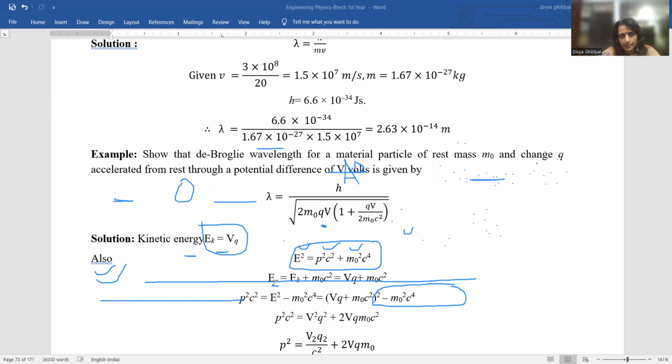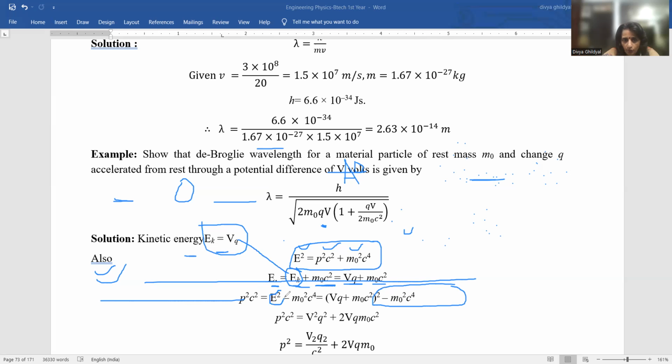So the total energy becomes equal to the kinetic energy plus my rest mass energy m0 c square, where m0 is rest mass. We have done it in relativity. So we put E and EK, we are putting EK equal to VQ. So VQ, voltage into charge, plus m0 c square. We get p square c square on this side of the expression: E square minus m0 square c to the power of 4.